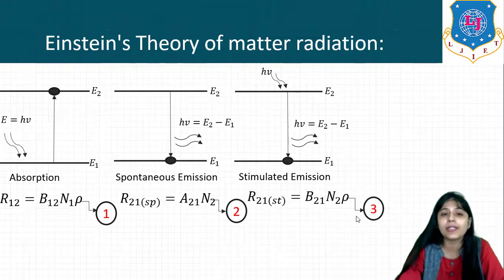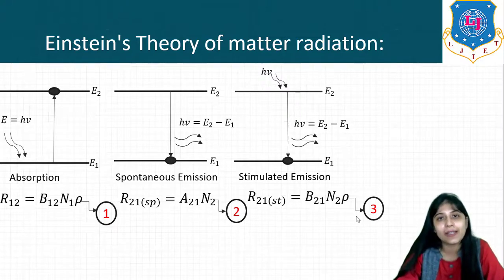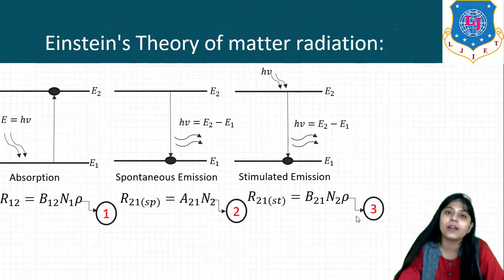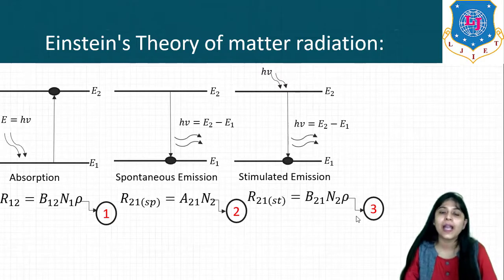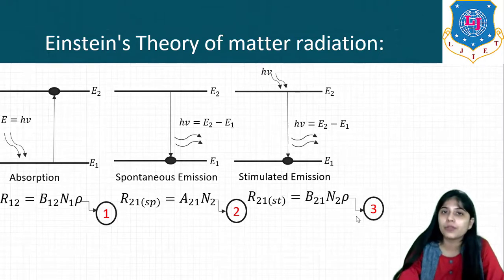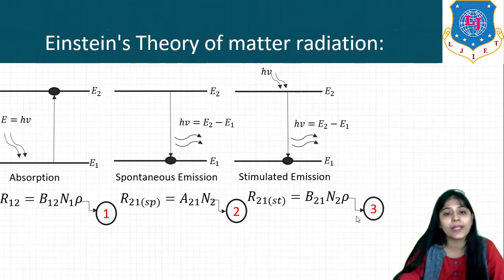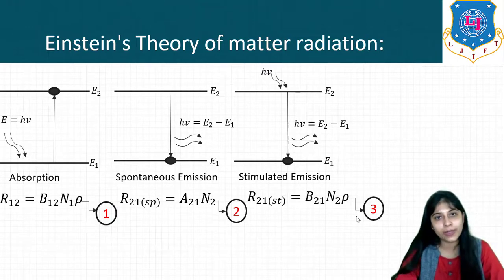In case of spontaneous emission, the atom is in the excited state. It comes to the ground state and emits a photon. This is spontaneous emission. It occurs on the spot, immediately. Then stimulated emission: when the atom is in the excited state and external energy is applied to it, the atom will absorb this energy, come to the ground state, and produce more photons than in spontaneous emission. A photon chain reaction will be there.